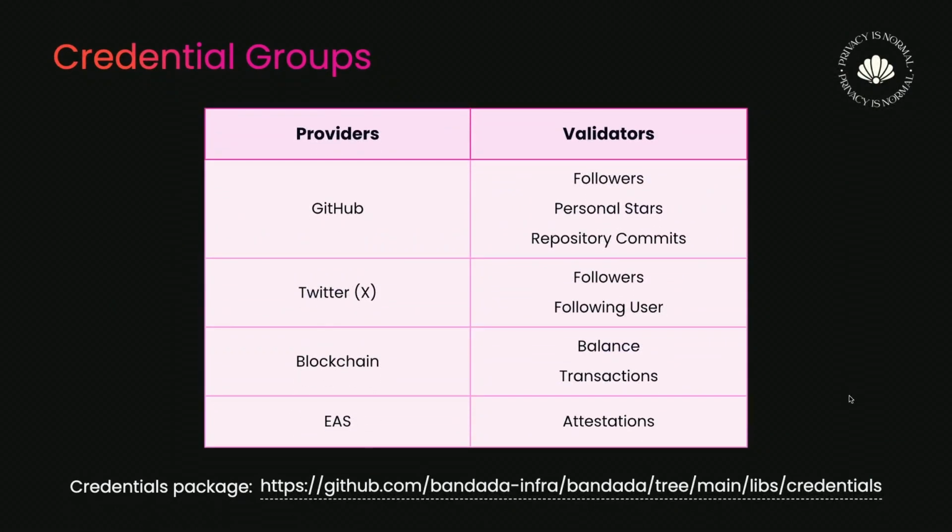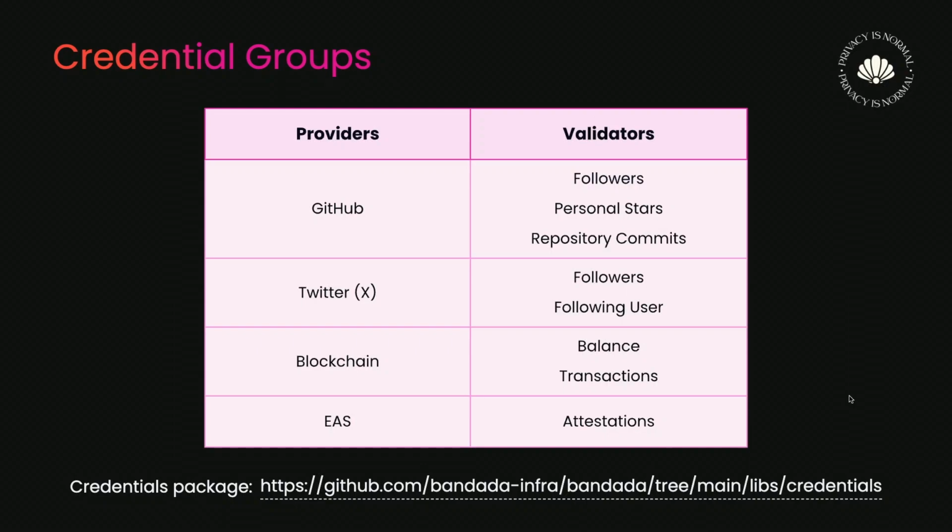Regarding credential groups, we have what we call providers and validators. We have some Web 2 providers, Web 3 providers and custom providers. GitHub and Twitter are Web 2 providers. Right now blockchain is the Web 3 provider, and Ethereum attestation service is a custom provider.